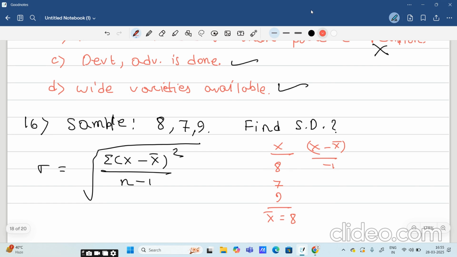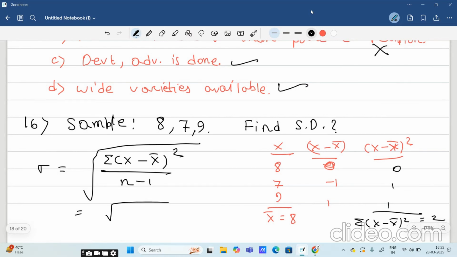Yes, it will be 0, minus 1, plus 1. What will be x minus x bar whole square? That will be 0, 1, 1. What will be the summation of x minus x bar whole square? That will be 2. So if I put it here, that will be 2 by 3 minus 1. 3 is the sample size, right? So that will be root over 2 by 2. That will be root over 1, or 1. This is our SD. If you have ticked root over 1, then that will be correct.